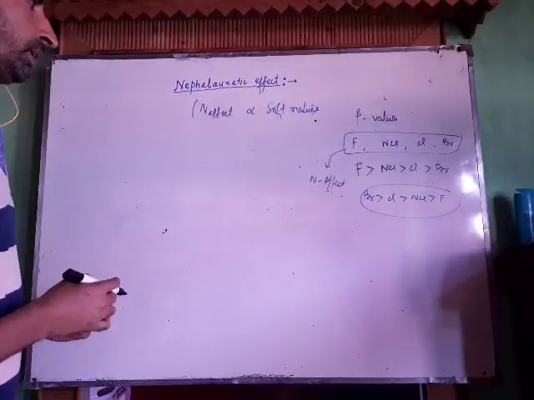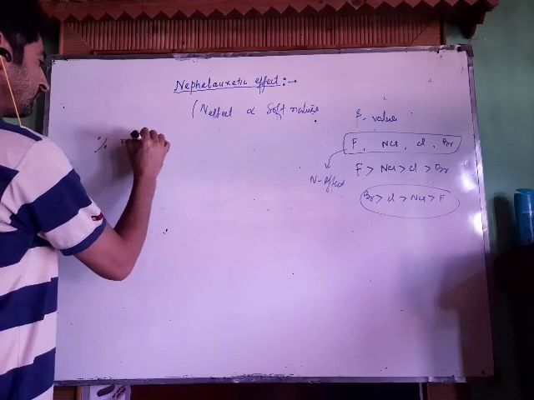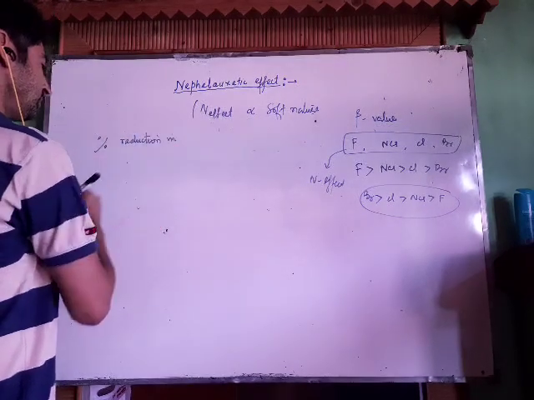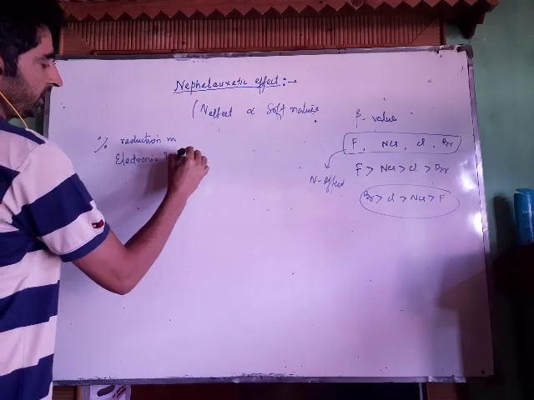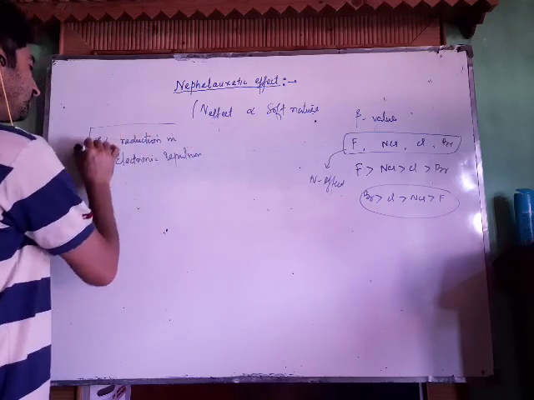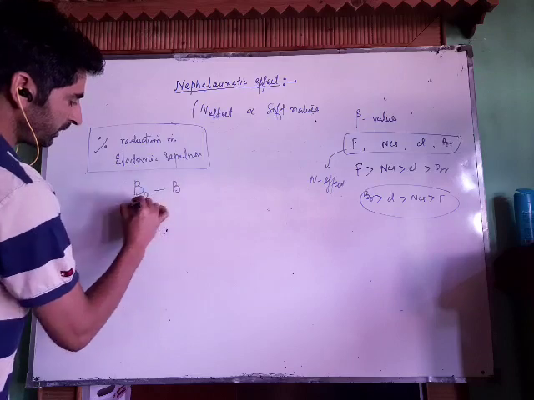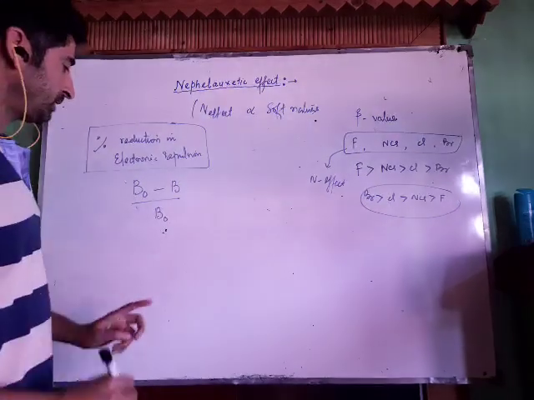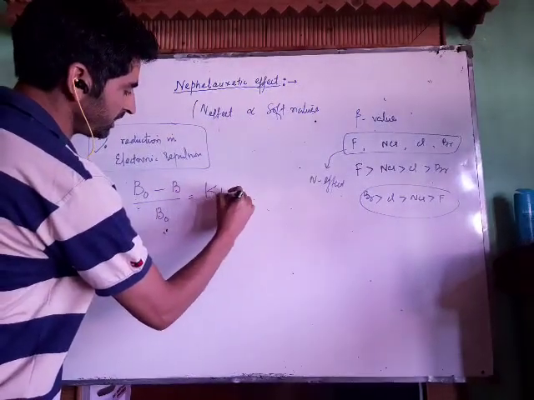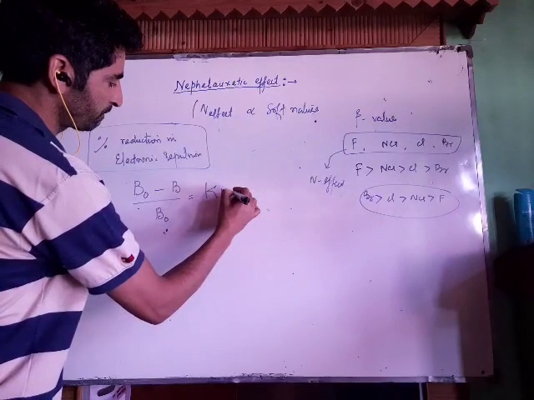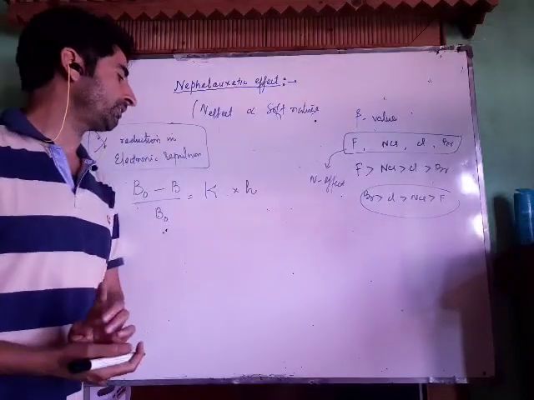Now see, one more important point from this: we can determine the percentage reduction in electronic repulsions. Basically, questions in GATE have been asked on this formula. The percentage reduction is (B0 minus B) divided by B0. You have to remember this formula. It is equal to K into H. Now what is this K and what is this H?